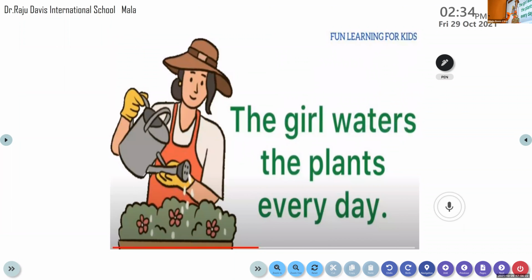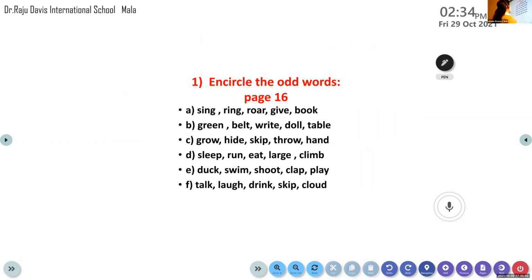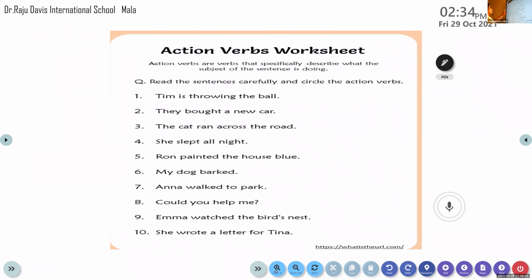Now, here, all of you look at the picture. What is the girl doing there? What is the action being done by this girl? The girl waters the plants every day. So, which is the action word here? Waters. Yes, waters. Clear? So the girl waters the plants every day. Here the action word is waters. Clear to all of you? Similarly, I'll give you a few more exercises relating to it. Here is an exercise for us. Let's do this too. Okay.